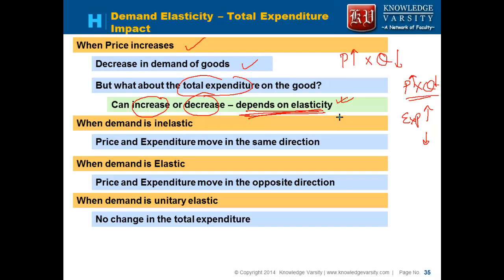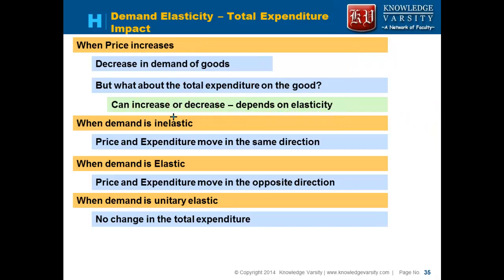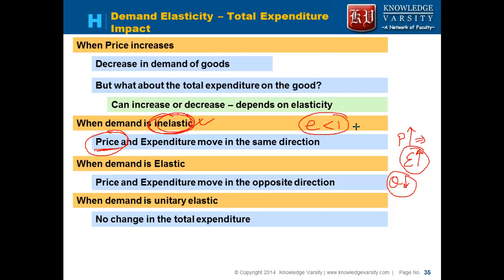So what we say is when the demand is inelastic, that means the price and expenditure move in the same direction. That is, if you increase the price, you will find that the expenditure will increase. Even though the quantity falls, the expenditure on the product would increase when the demand is inelastic. So when the elasticity is less than 1, an increase in the price increases the expenditure of the people or it increases the revenue of the firm.